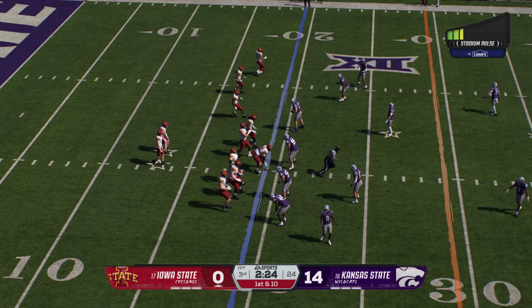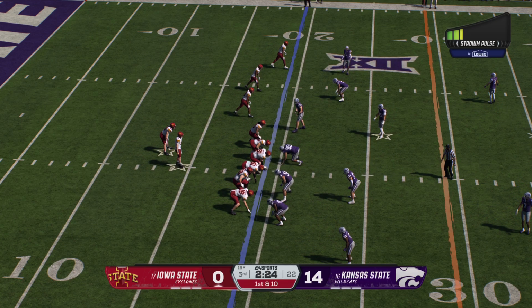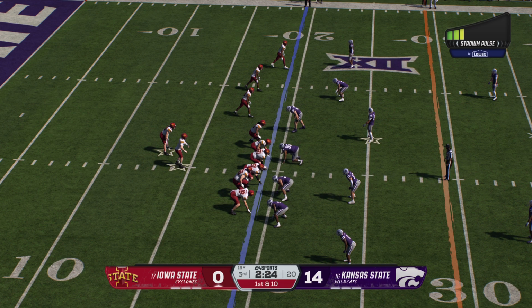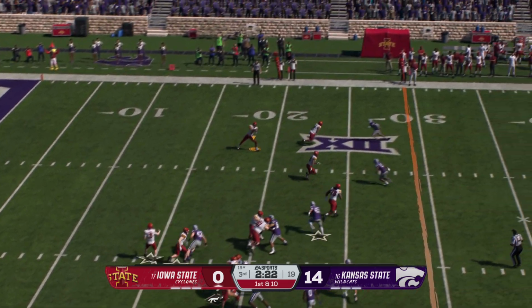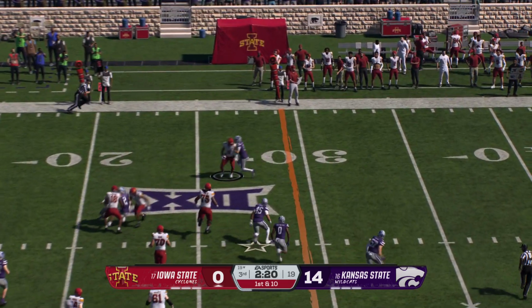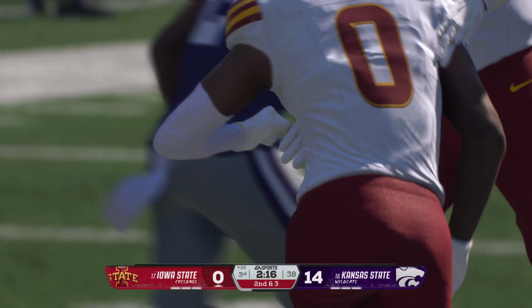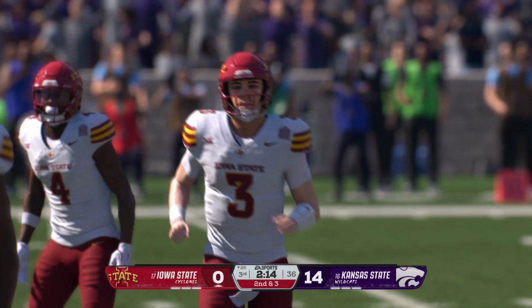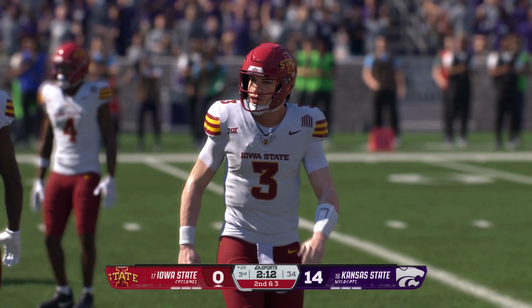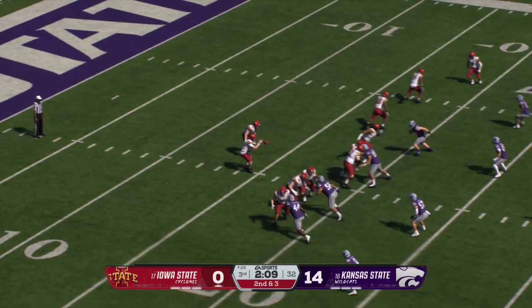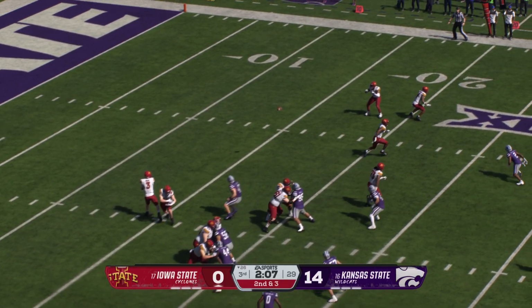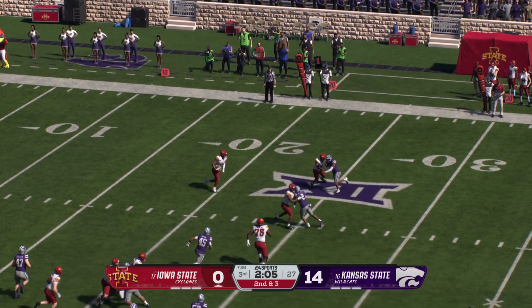Here's the first play of the drive now. They begin at the 19. Gets it out quickly to the left side. The pickup is 7 yards. Now it's 2nd and 3. Love the timing here between the quarterback and his receiver. Pick up some positive yards. I continue to be impressed with just the chemistry between these two.